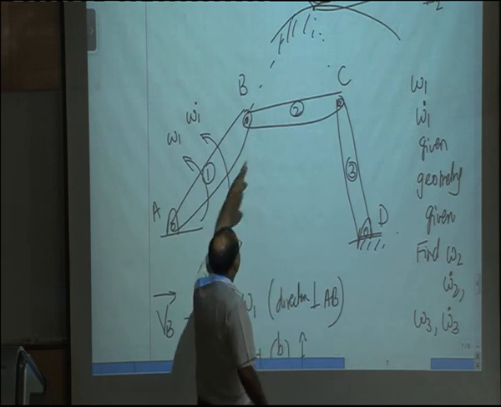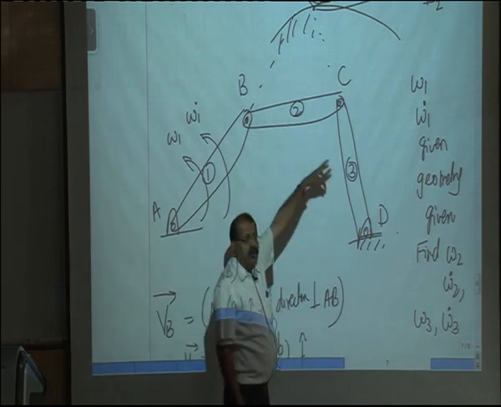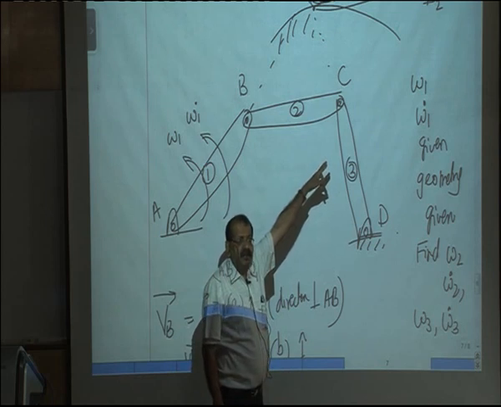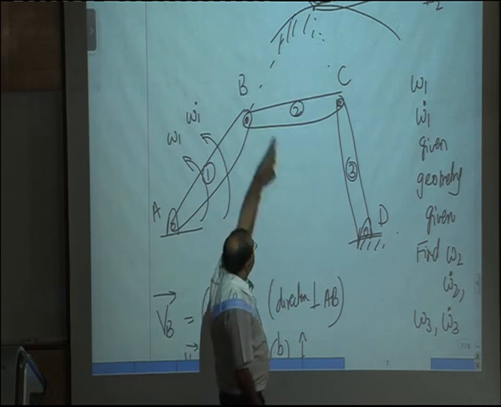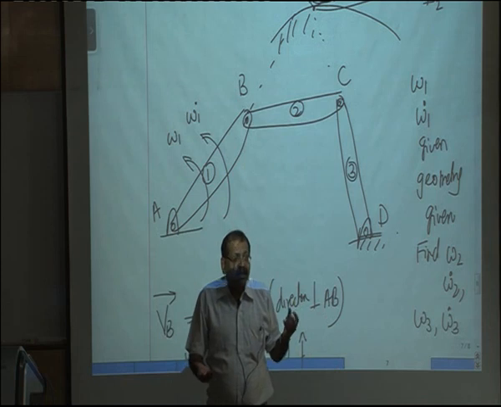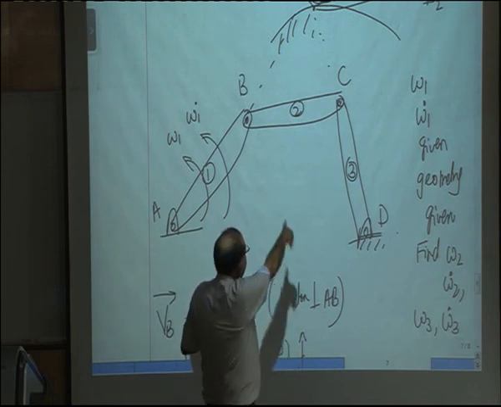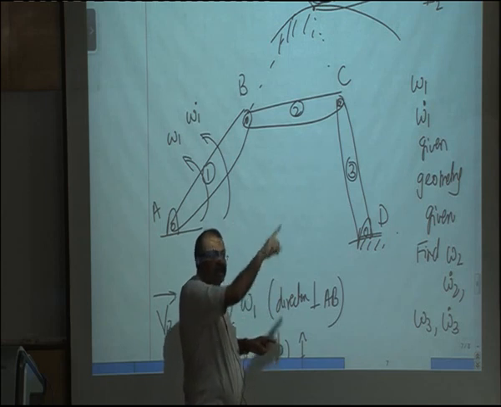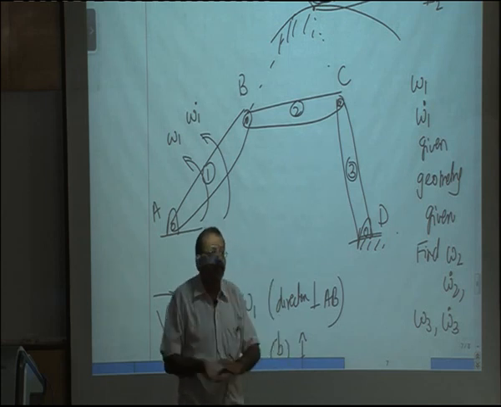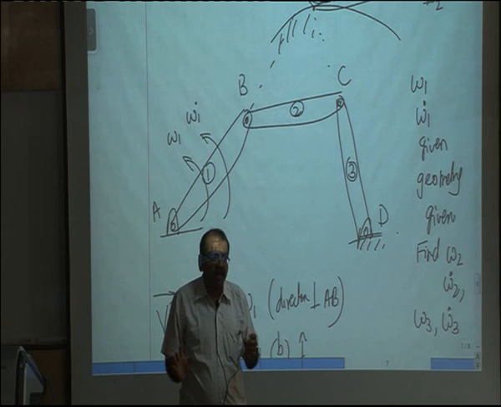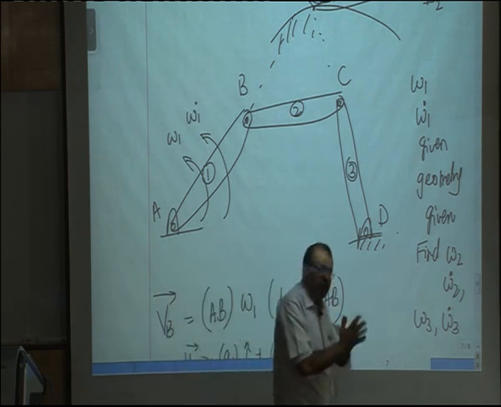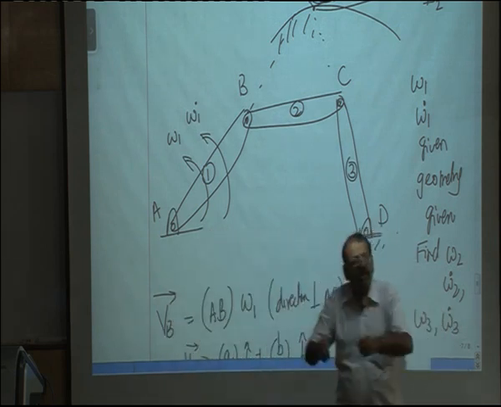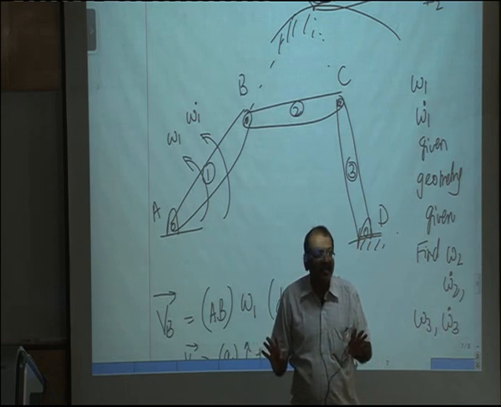Okay. And similarly, once you know omega 2, then you can work out VC. What is VC? Omega 2 times IC. Once you know VC, you can find omega 3 from link 3. That VC is equal to CD times omega 3. So that will give you omega 3. So if your problem was only to find omegas, you could have also used instantaneous centers.